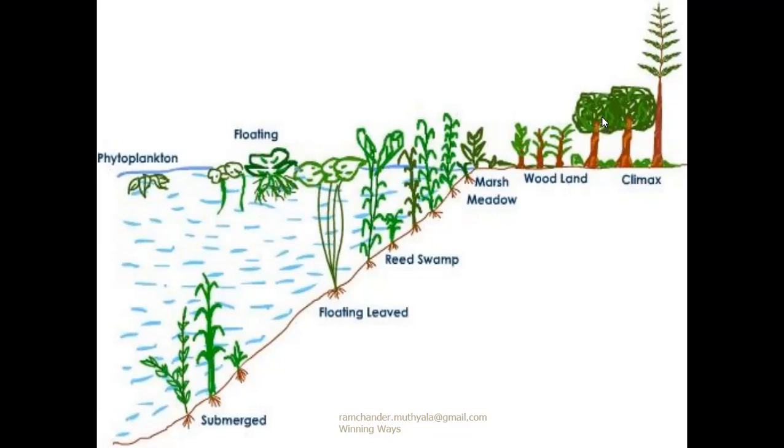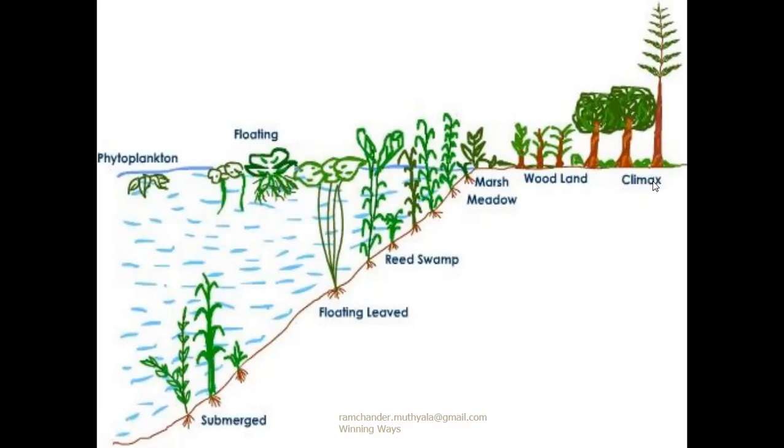At the climax stage, any small shrubs or herbs present under the climax plants cannot receive proper sunlight and cannot participate in photosynthesis. So these plants die. Finally, only climax plants survive in the environment.